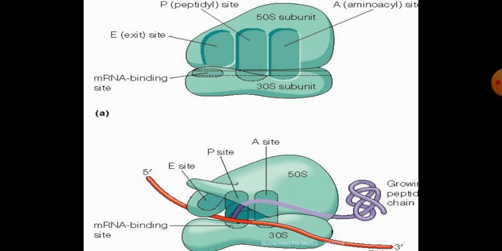In this diagram, we can see the 2 units of the ribosome, the 30S subunit and the 50S subunit, and the 3 sites of protein synthesis, the A site, P site and E site on the large 50S subunit.